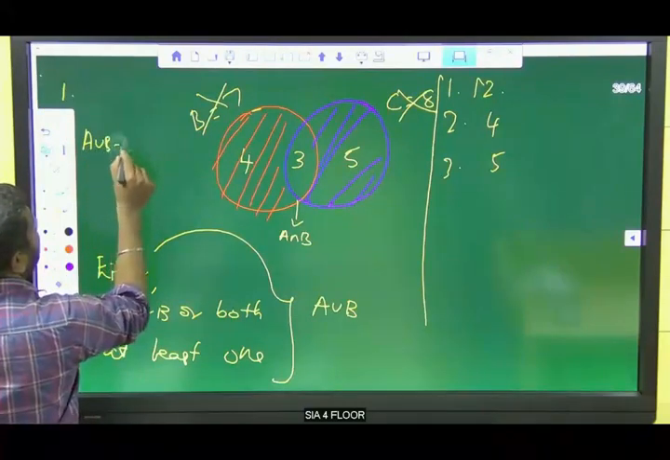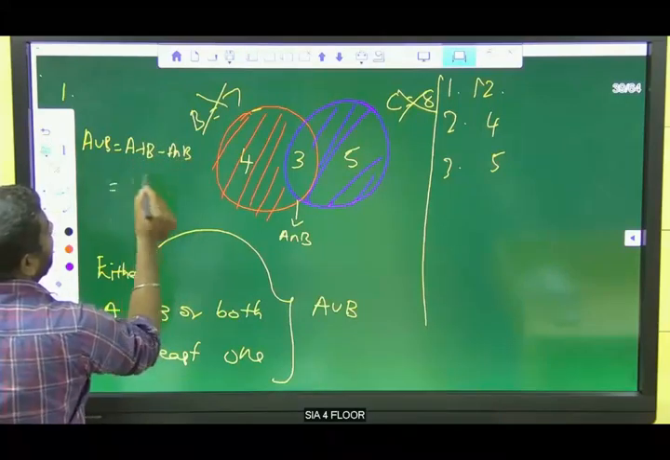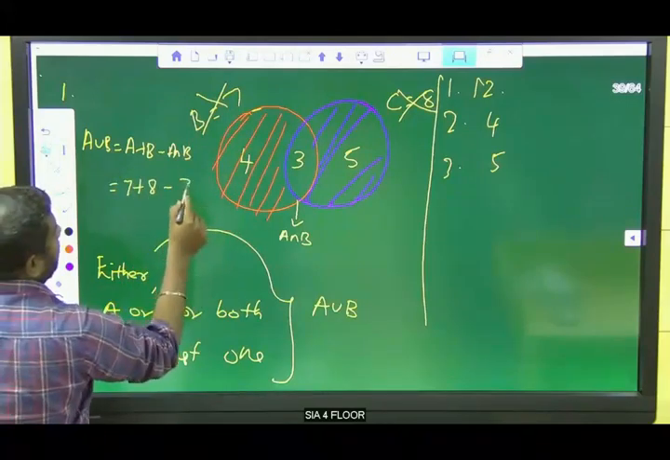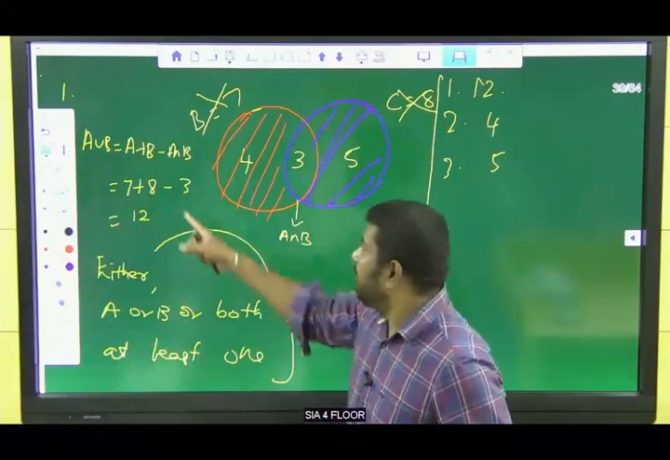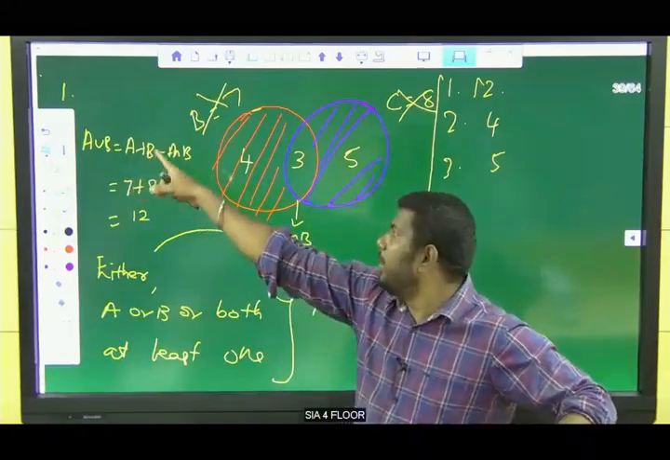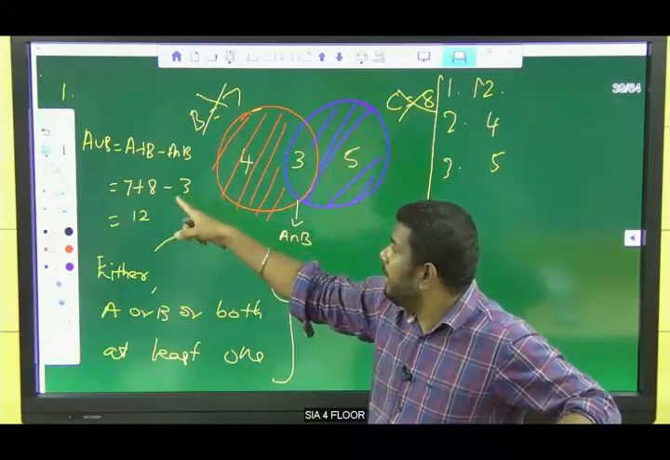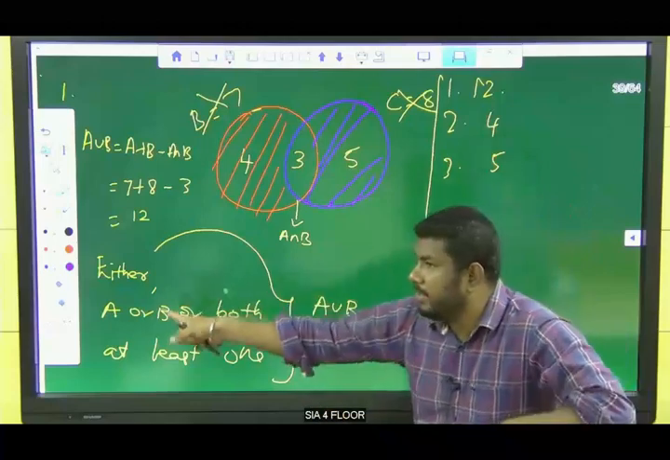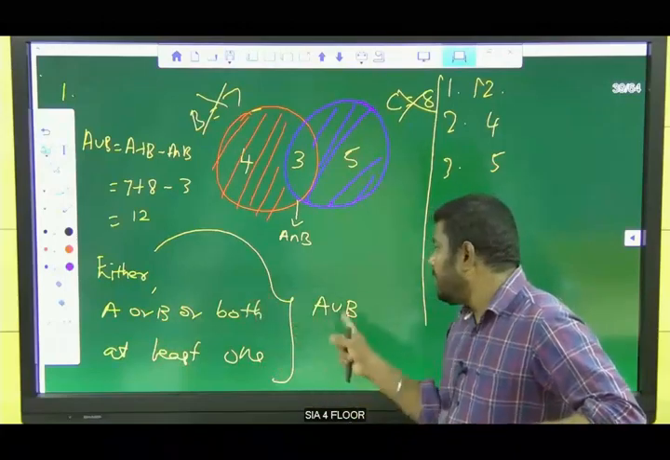We know A union B is equal to A plus B minus A intersection B, right? A is 7, B is 8, and A intersection B is 3. 7 plus 8 is 15, 15 minus 3 is 12. Clear? This is our first formula while starting the topic of set theory: A union B equals A plus B minus A intersection B. So A union B is 12. Whether they give either A or B or both, or at least one, all these three refer to A union B.